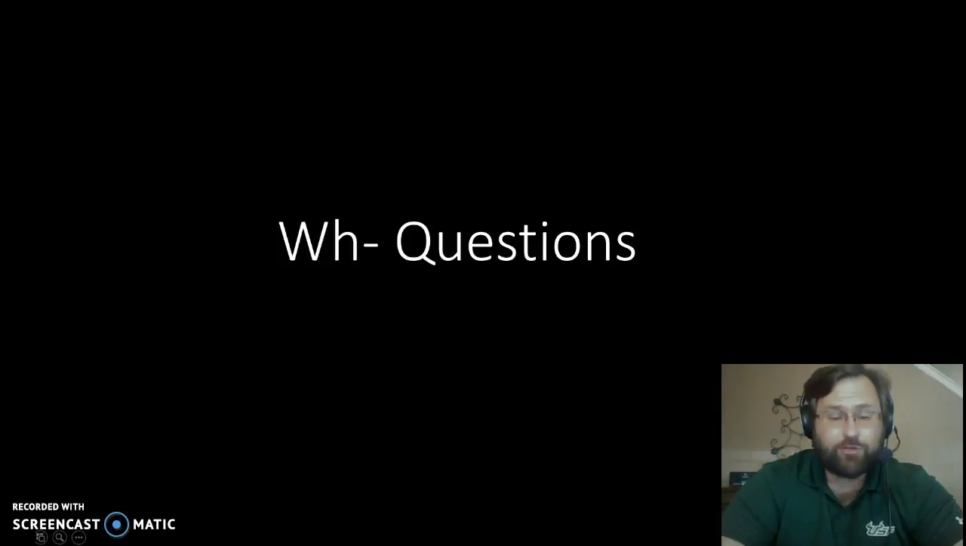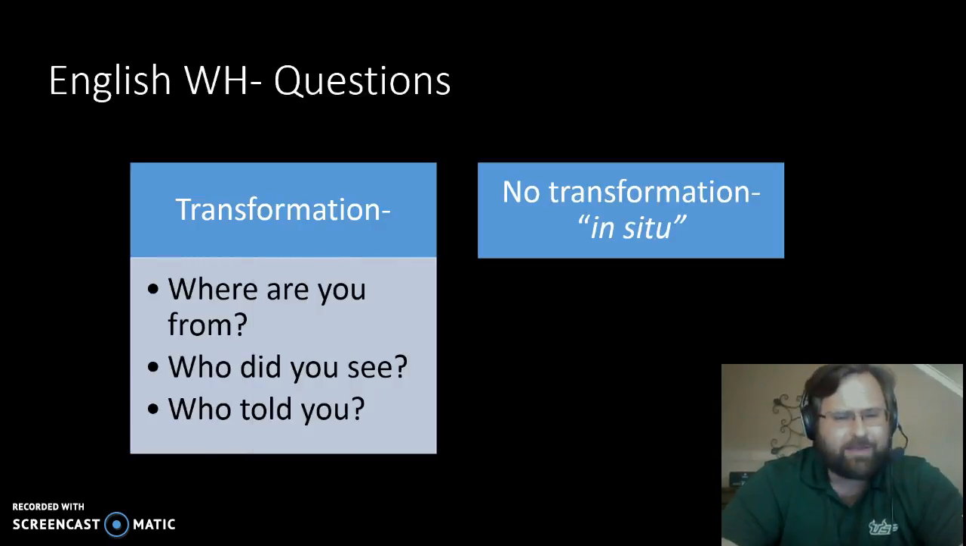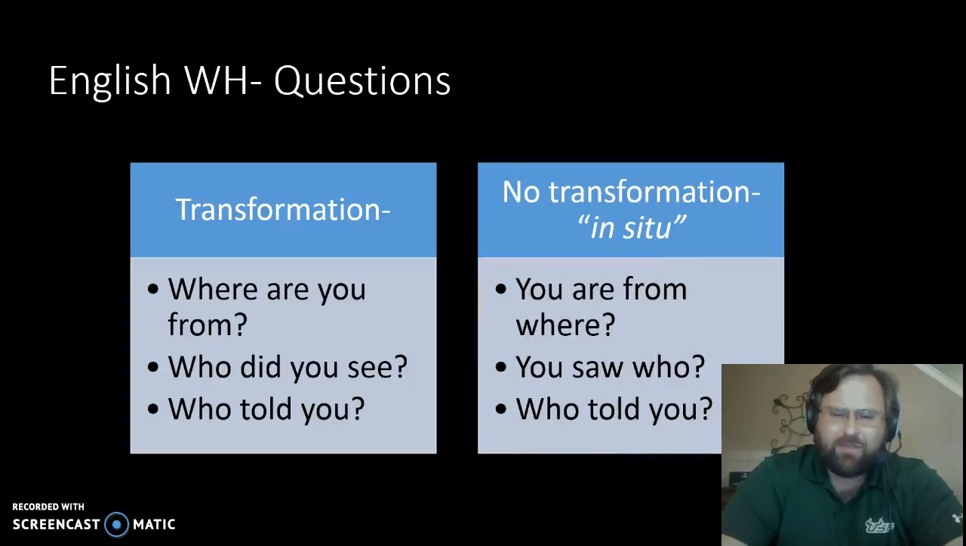We now move to another type of question, the WH question. Now in English, if we notice carefully, we'll see that there's two ways to make questions. Sometimes we move the English WH word to the beginning of the sentence, and sometimes we leave it where we normally expect it. Now, in these sentences, we have the words moved to the beginning of the sentence, because if we were to leave them where we normally expect them, you see they'd be in a different place.